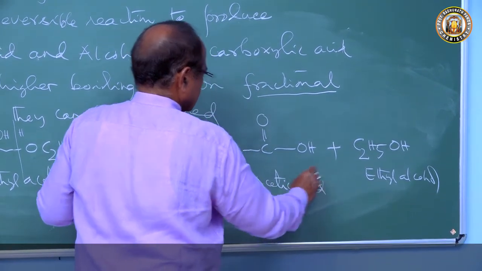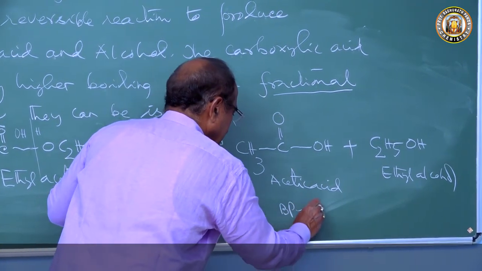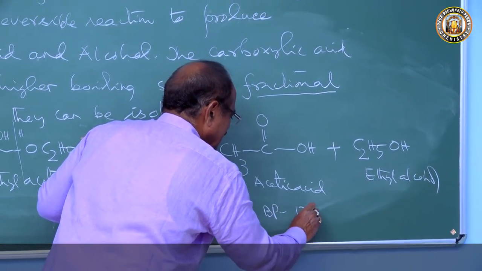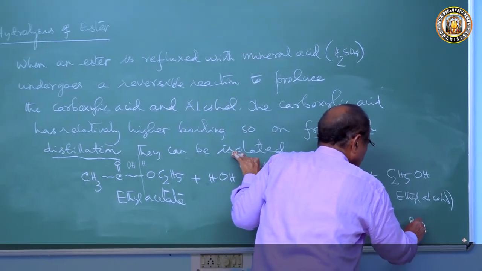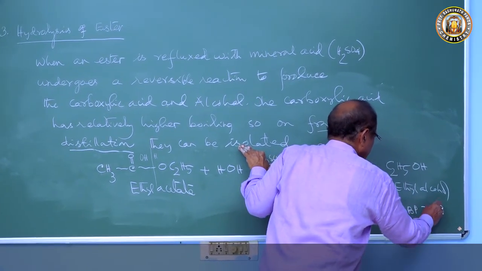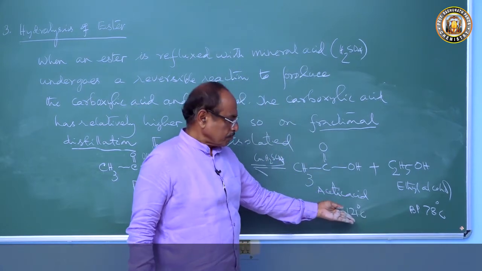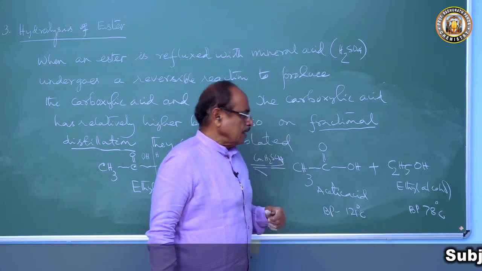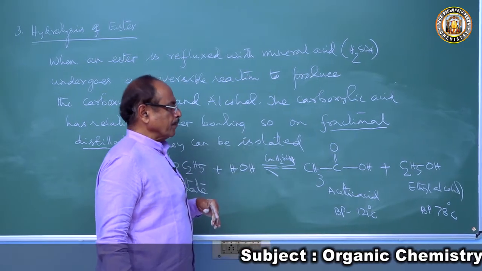Ethyl alcohol and acetic acid. If you take the boiling point, the boiling point of acetic acid is 121 degrees centigrade, whereas the boiling point of ethyl alcohol is 78 degrees centigrade. There is a wide difference, almost 30 degrees difference they have. So it is very easy to separate them.